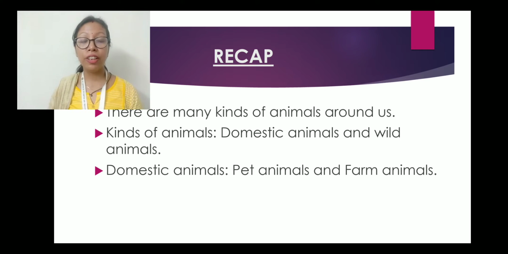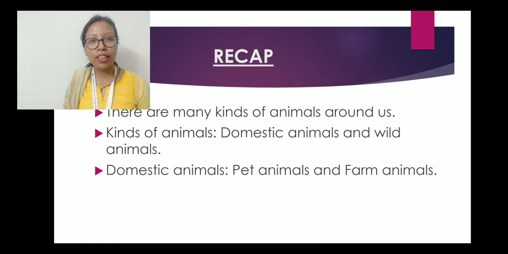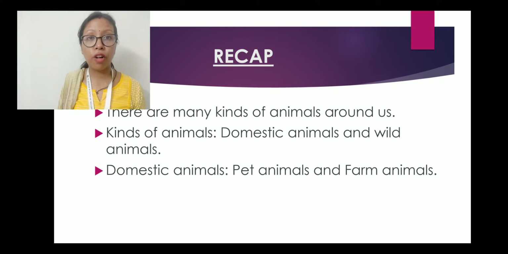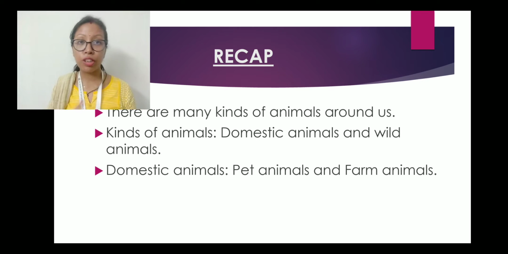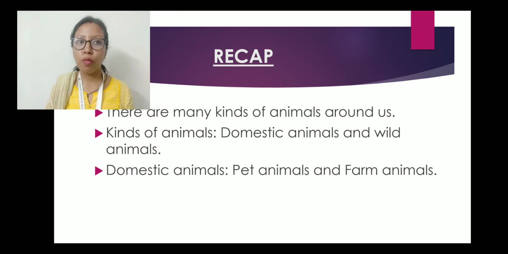So we have learned that there are many kinds of animals around us. Now these animals have been divided. We have the domestic animals. Now what are domestic animals? Domestic animals are those animals which live inside our houses or in farms and fields. So these are called domestic animals. Now wild animals are those animals that live in the jungle or forest.